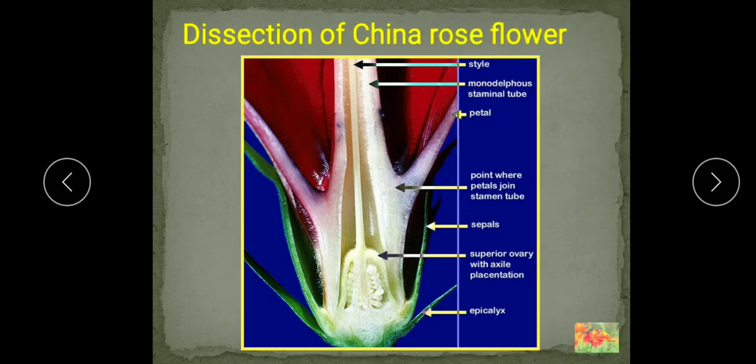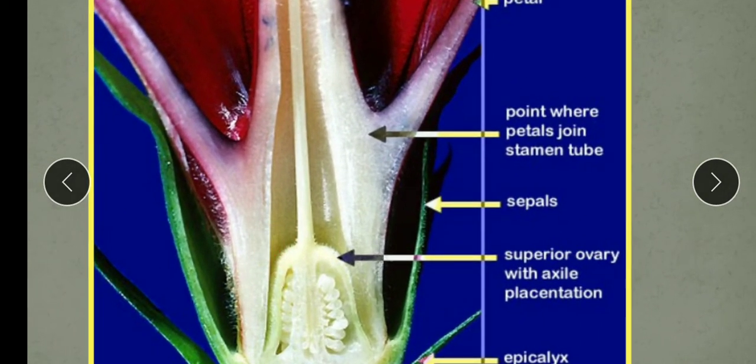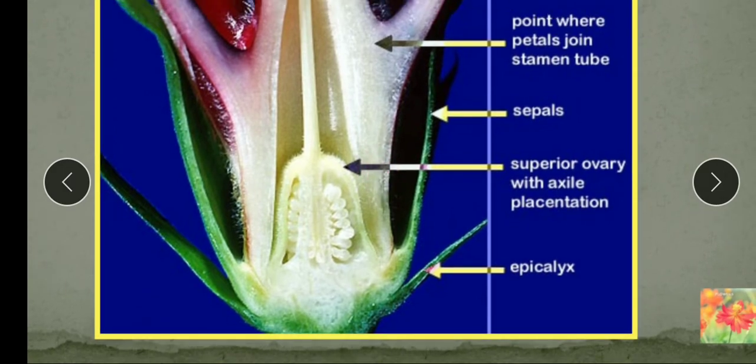Understood? Now here we will see a closer view of all these parts. See, this is the epicalyx, this is the calyx. Now internally you will see this is the ovary. Inside the ovary you will see the placenta, on which the small ovules are attached. Understood? This is seen very clearly in the vertical section of the flower.